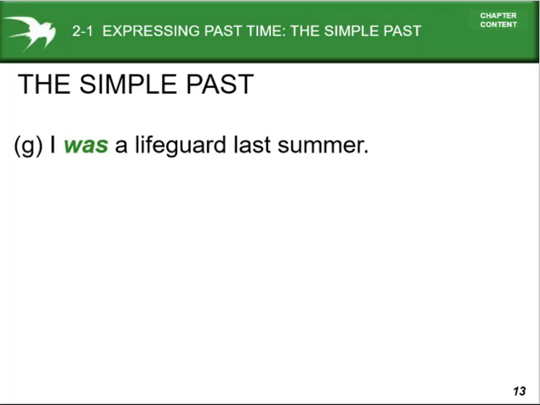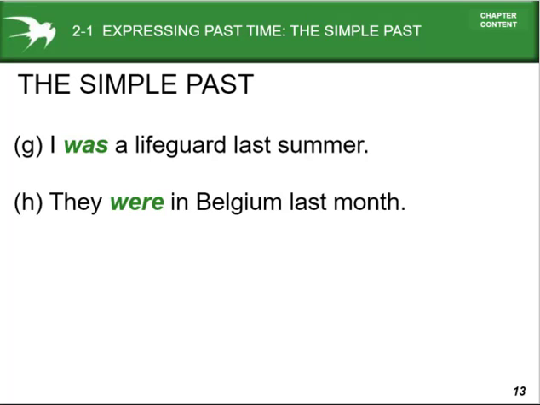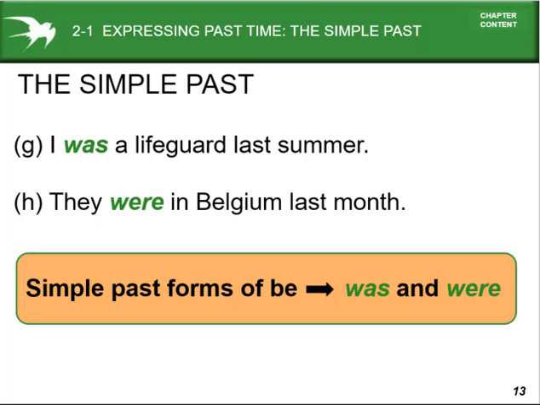Then, I was a lifeguard last summer. They were in Belgium in the last months. So the simple past form of the verb to be: if I use the verb to express the past tense, we have to use was and were. Simple past form of the verb: was and were.